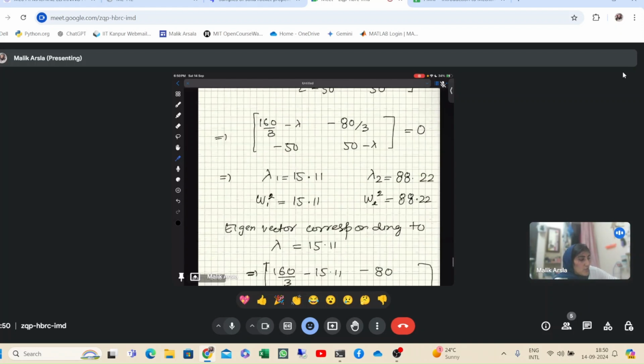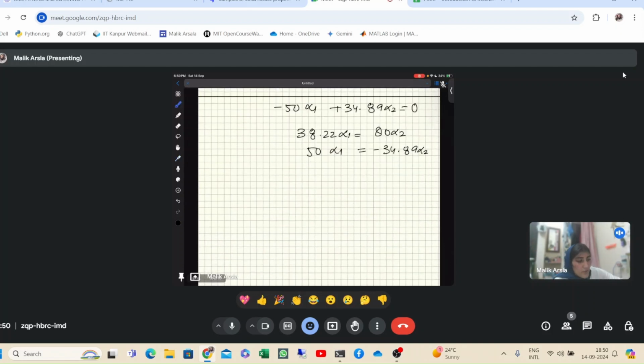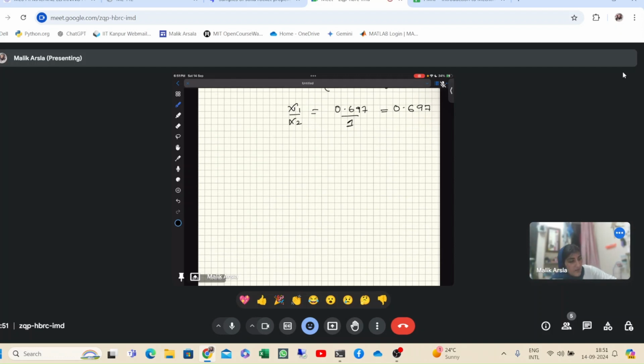Okay, so here also when you calculate it, I have done it already. My eigenvector comes out to be 0.697 and 1. Okay, so this is the eigenvector corresponding to it. Now it will be x1 by x2 that we have to find. So it will be 0.697 upon 1. And that is how we get 0.697 or 0.698, whatever you get, it is the same answer.